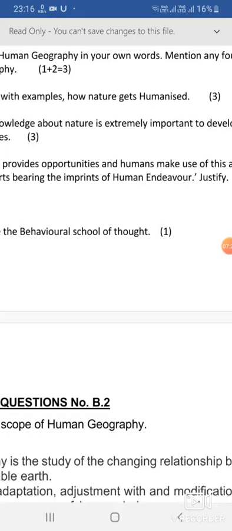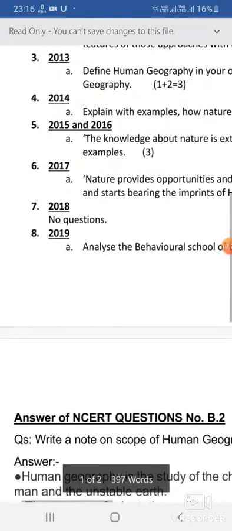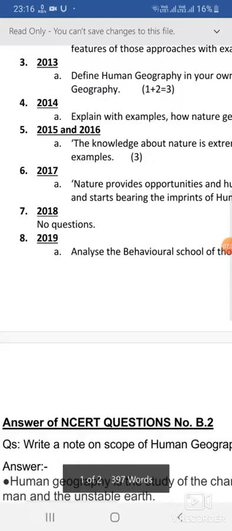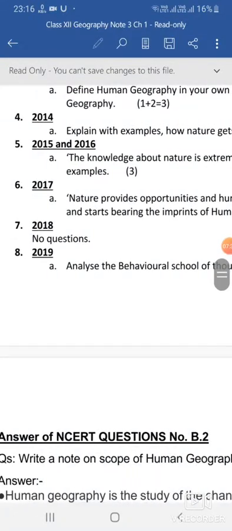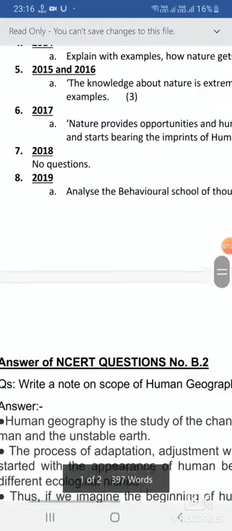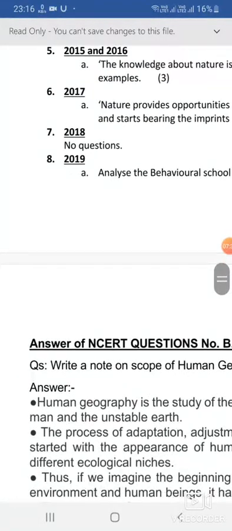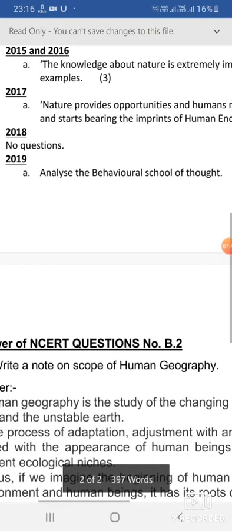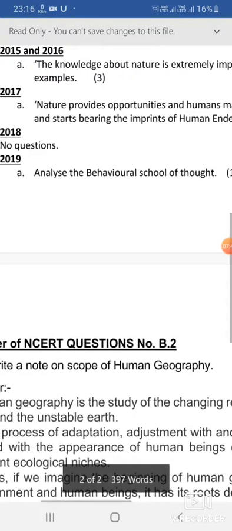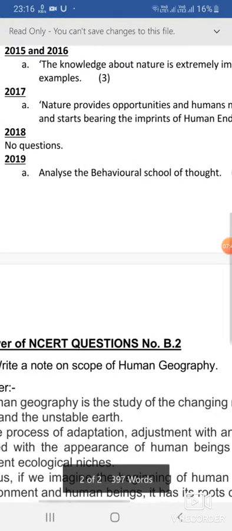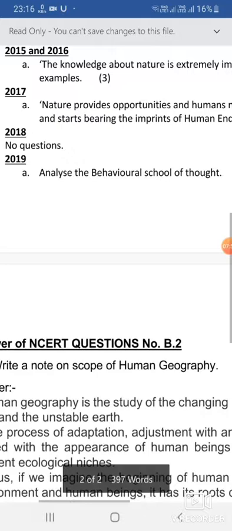The same answer is of question A of 2014. The answer will be the same. The language of the question is just different. 2018 there was no question, and 2019 you have to analyze the concept of the behavioral school of thought, which has already been mentioned in the PDF.